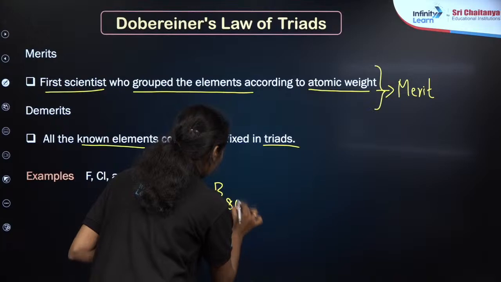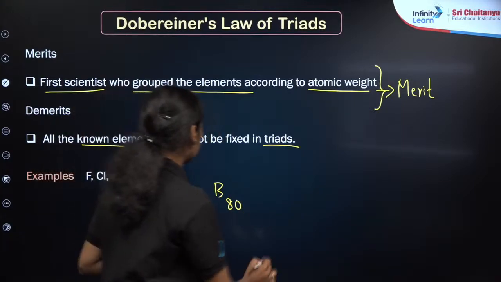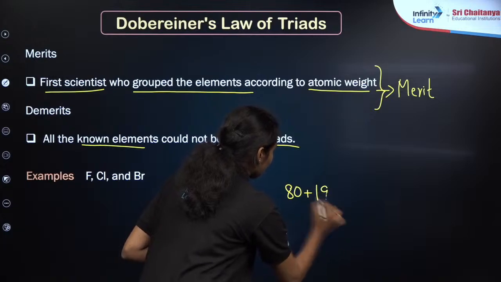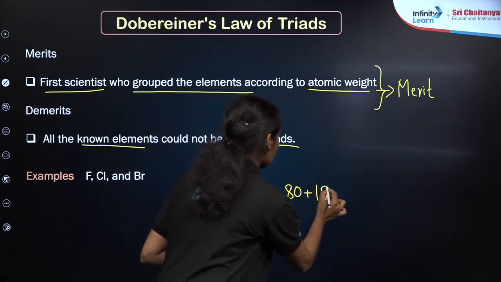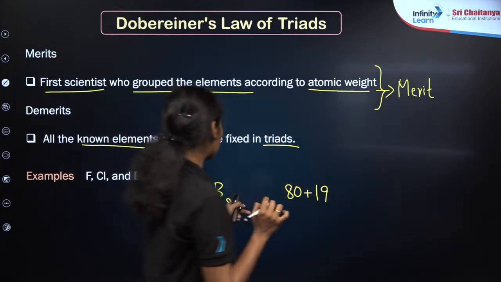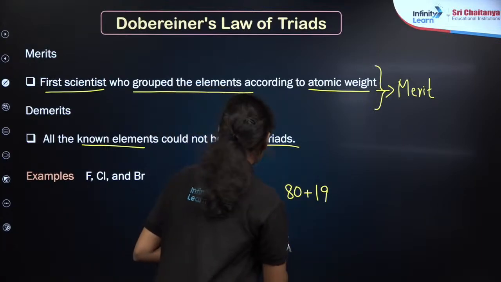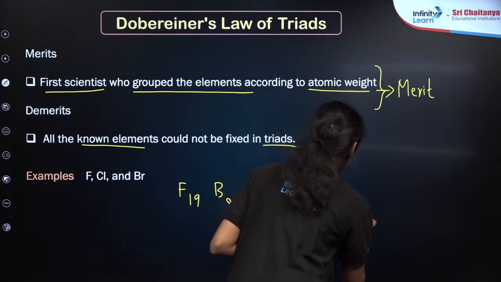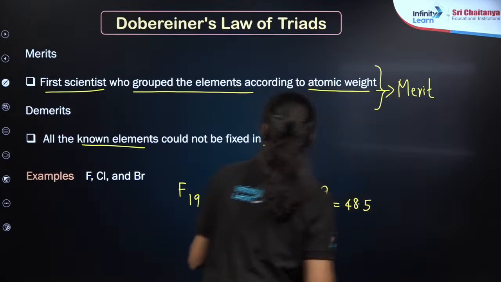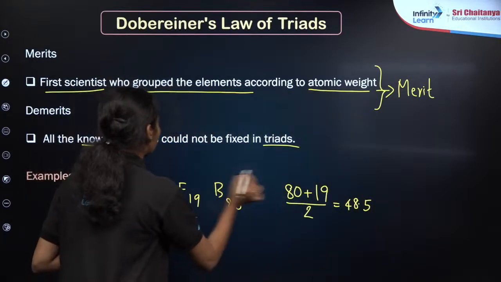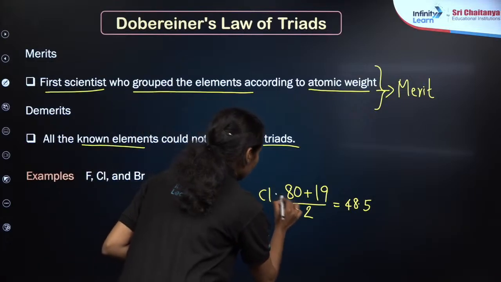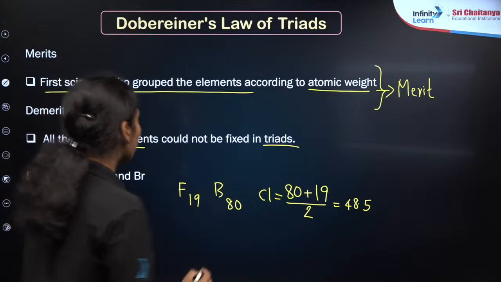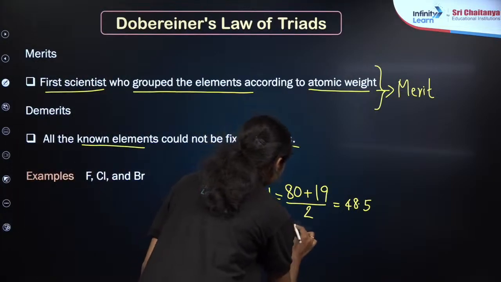According to Dobereiner's law, the average atomic weight of the two elements will be equal to the weight of the middle element. Taking 99 by 2, that is 49.5. According to Dobereiner's law, the atomic weight of chlorine is approximately equal to 49.5. But in practice, the atomic weight of chlorine is 35.5.